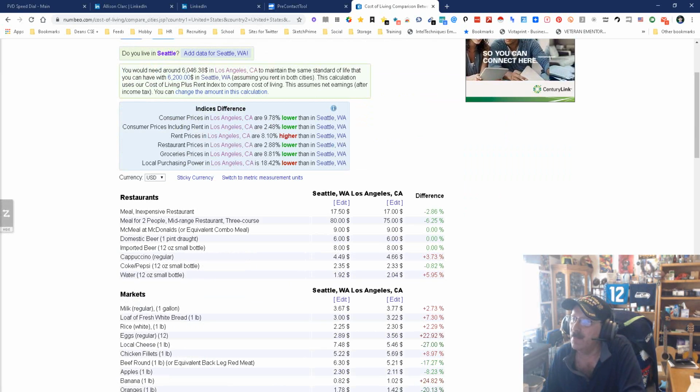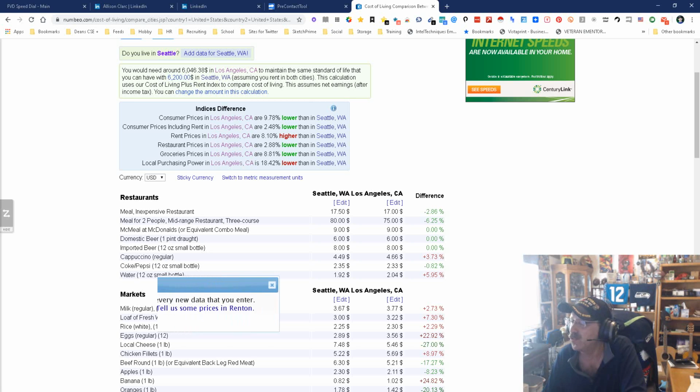A McMeal, McDonald's or equivalent combo meal is $9 in both places. Gee, what a surprise. Now, this is interesting. A meal for two at a mid-range restaurant, three course, is $80 in Seattle, 75 in LA. One would think that means LA would be cheaper, but when you go down here to cappuccino, it's a little more expensive. But then when you go down to Coke, Pepsi, it's a little bit cheaper. Interesting. So overall, this is an interesting thing.